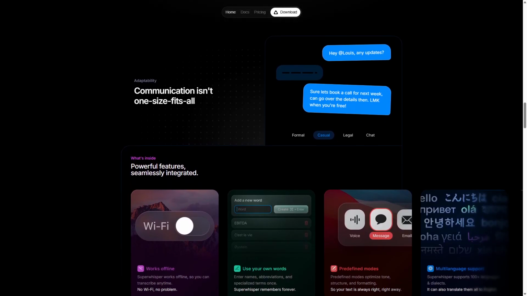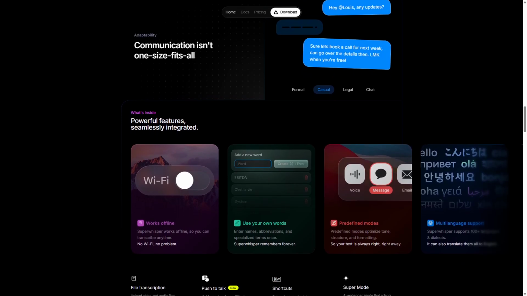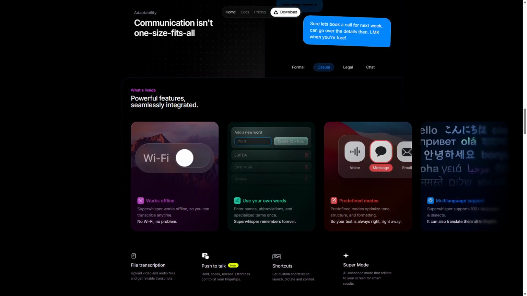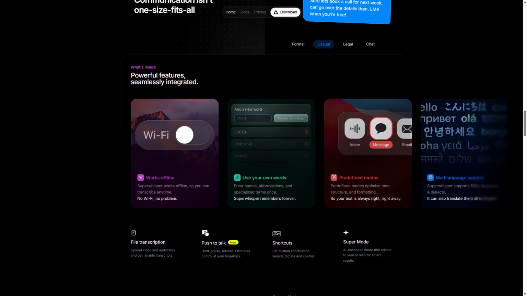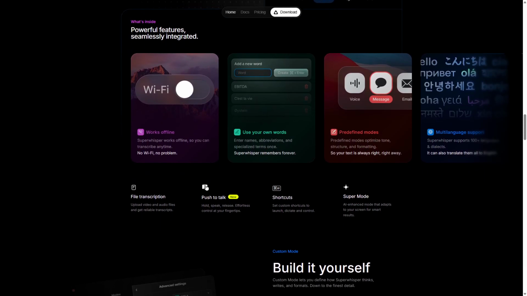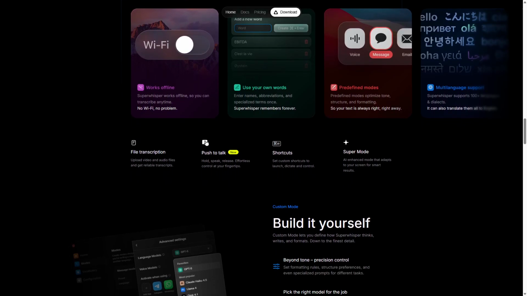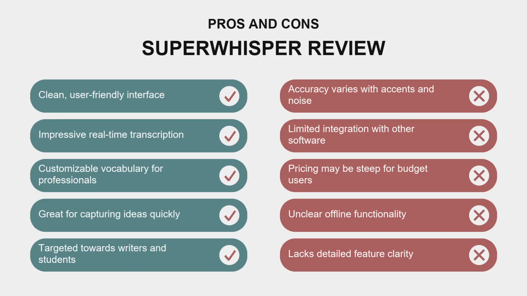It's clearly targeted at writers, students, and professionals who need a reliable dictation solution. But there are still some unclear aspects, like how well it integrates with other apps, or if there's any offline functionality. These are important points that potential users might want clarity on before committing. Let's break down the pros and cons.